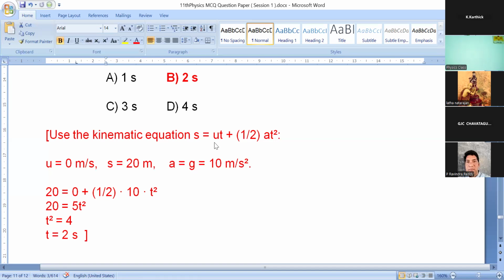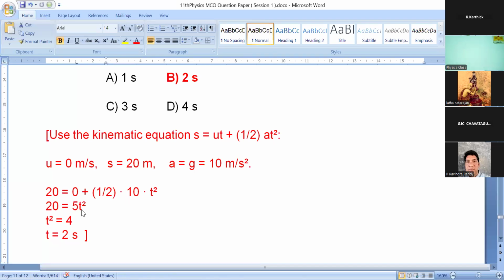So you have to put all those values in that equation. S is equal to ut plus half at square. u is 0, so 0 into anything is 0. Half at square: half into a, 10, and t square. You have to find the time. So 20 equals half into 10, which gives 5.